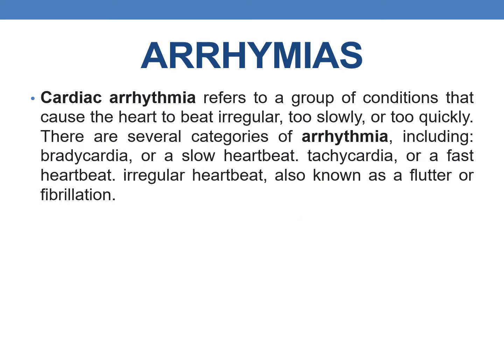So, what are arrhythmias? Cardiac arrhythmias refer to a group of conditions that cause the heart to beat irregularly, too slowly or too quickly. There are several categories of arrhythmias, including bradycardia, or a slowed heart rate, and tachycardia, or a fast heartbeat. Irregular heartbeat is also known as flutter or fibrillation.